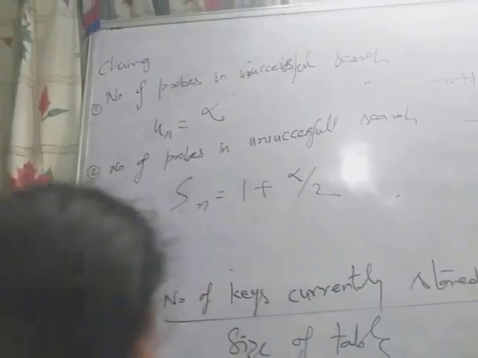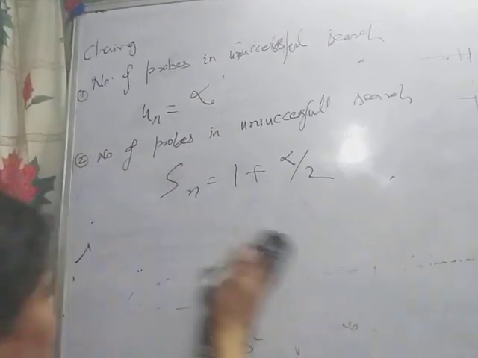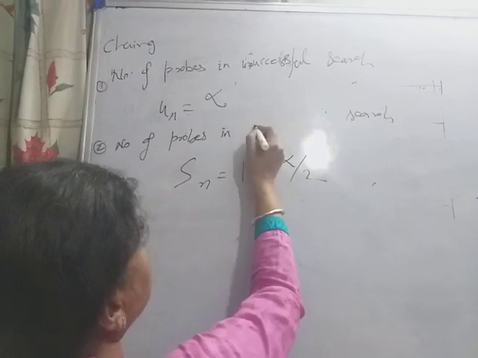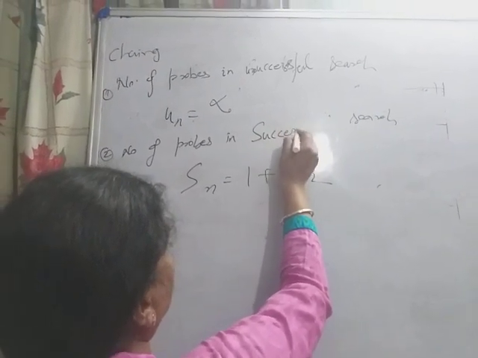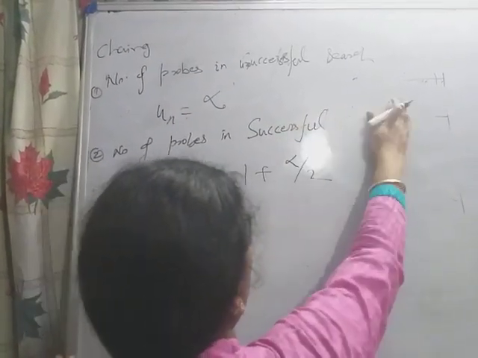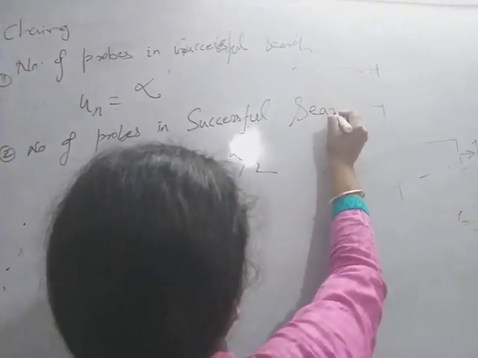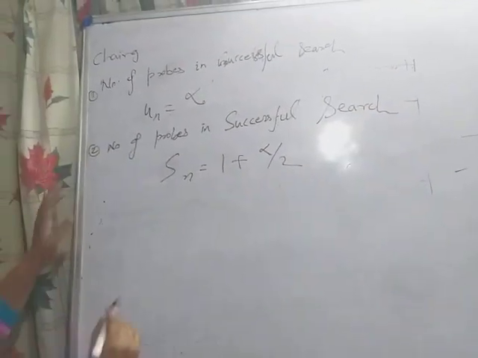Okay, this is for the successful search in the case of chaining.